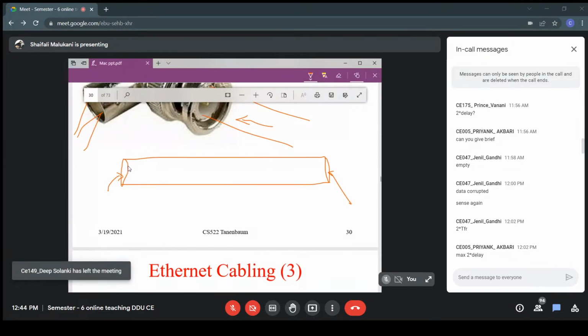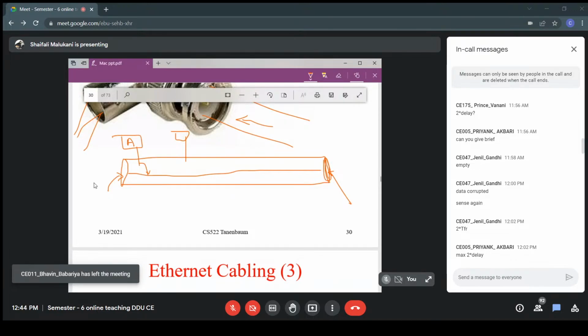Because whenever A sends a signal to, say, machine B here, it will put its signal here and it will get propagated here. If we are not keeping any terminator, the terminator absorbs the signal actually.